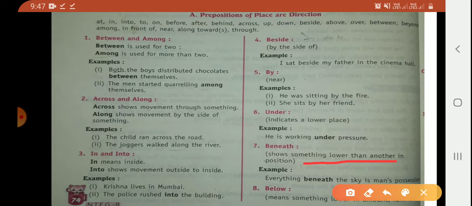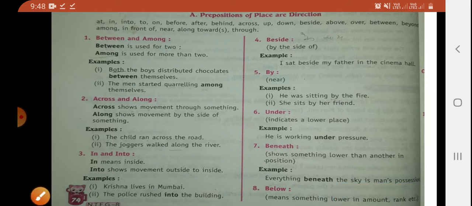The sky is above and beneath means down, नीचे. That means everything which is under the sky, which is beneath the sky, that is everything is man's possession.